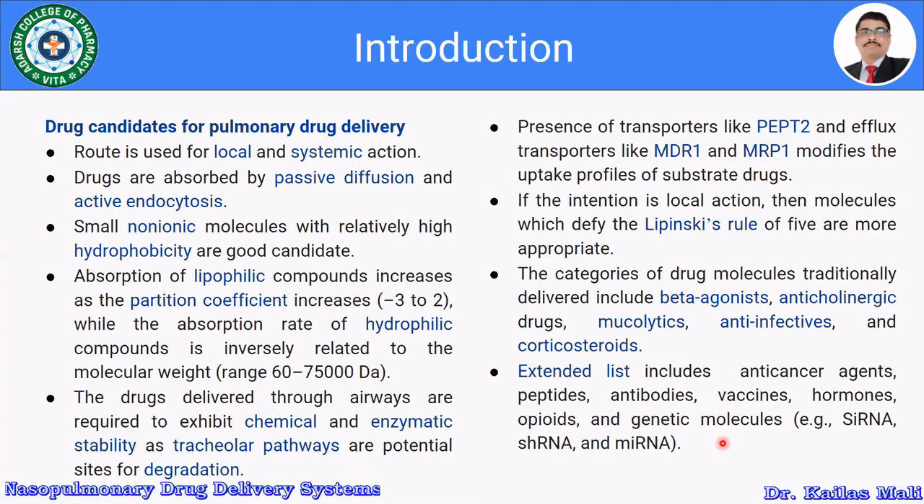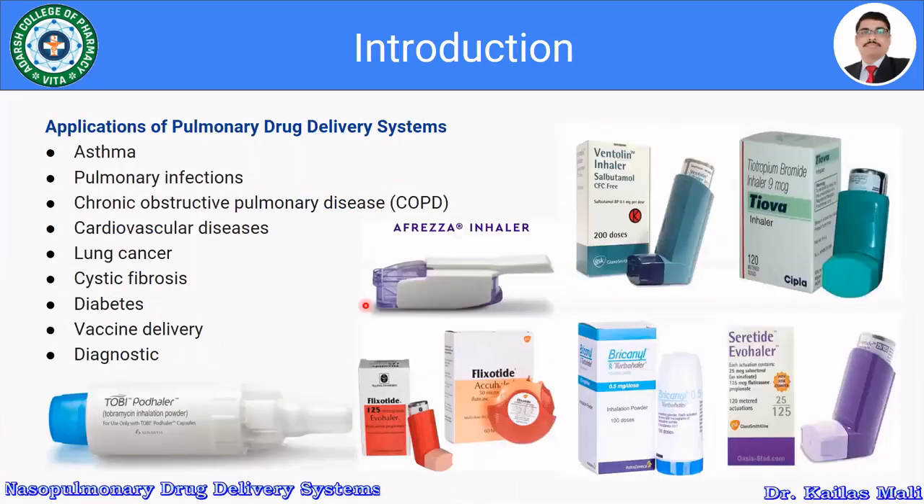Let us move towards the applications of pulmonary drug delivery system. Pulmonary drug delivery system is widely used in the management of asthma. It is used for pulmonary infections. It is used for COPD, that is chronic obstructive pulmonary disease. It is used in the management of certain cardiovascular diseases. It is used for lung cancer, then cystic fibrosis. It is used to deliver insulin in diabetes management. It is used for vaccine delivery, and also as a diagnostic purpose.